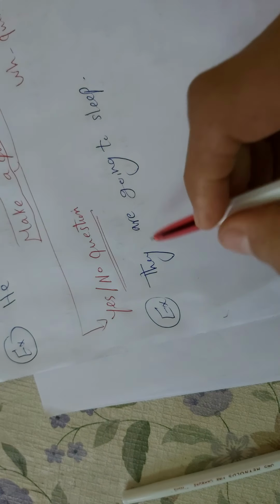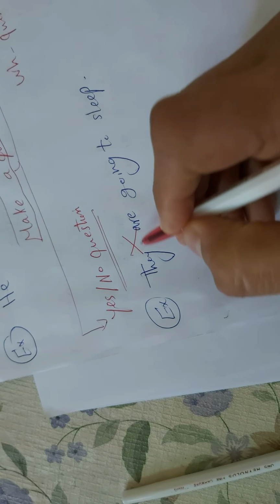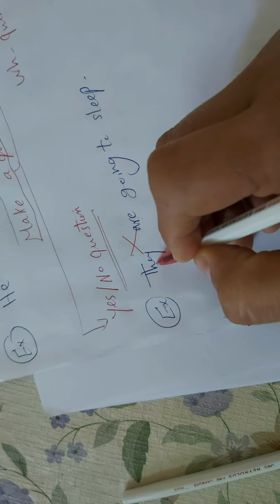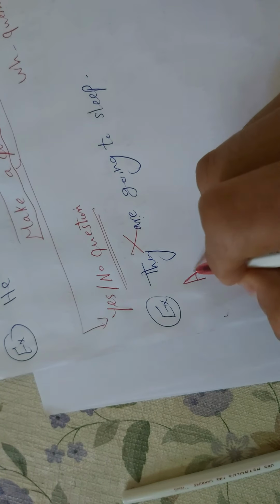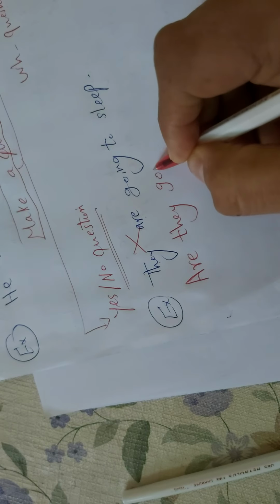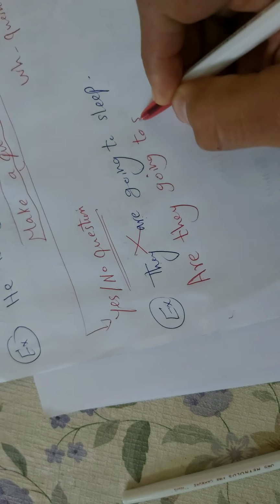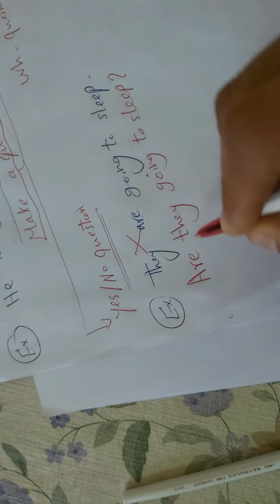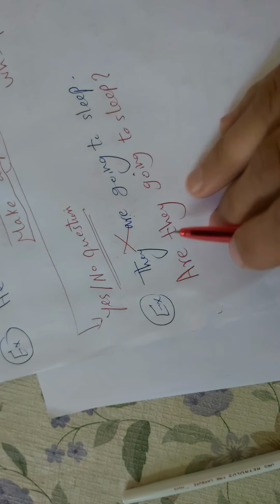When you want to make a yes/no question, replace they with are and are with they. So the question will be, are they going to sleep?